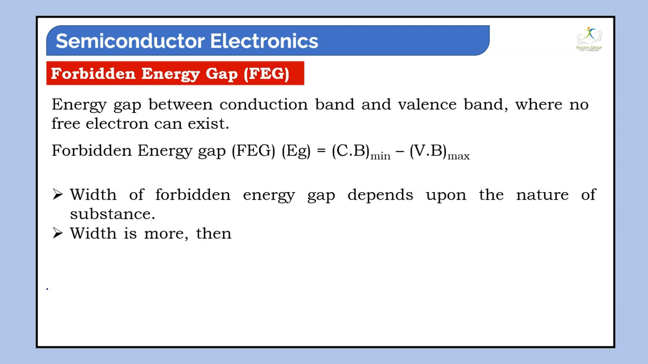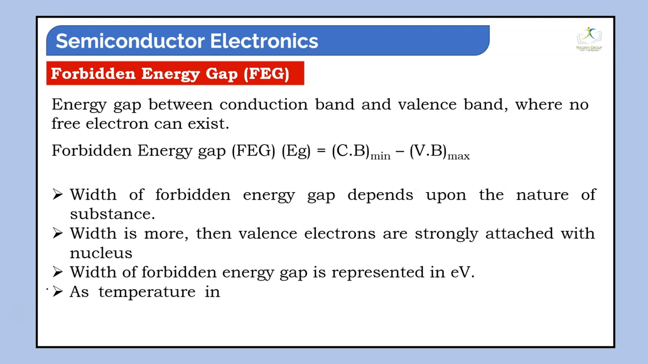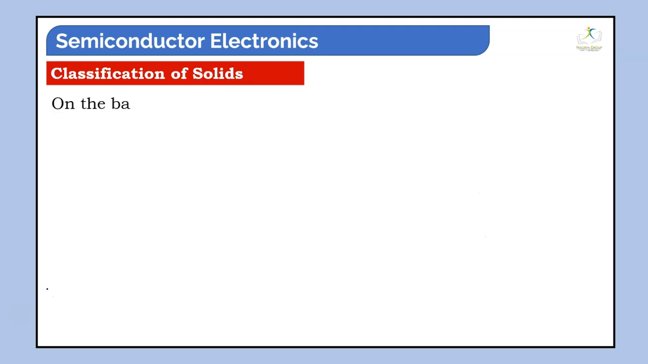Next, if the width is more, then valence electrons are strongly attached to the nucleus. The width of the forbidden energy gap is represented in electron volt. As temperature increases, the forbidden energy gap decreases very slightly. Classification of solids: how are solids classified?